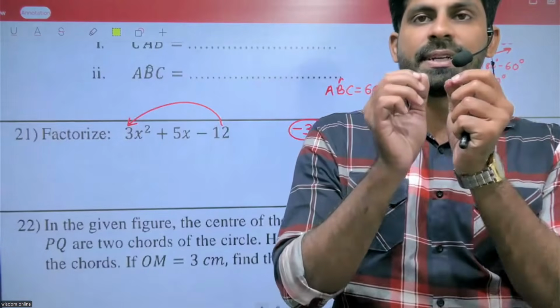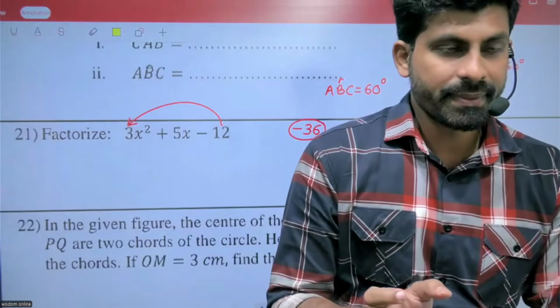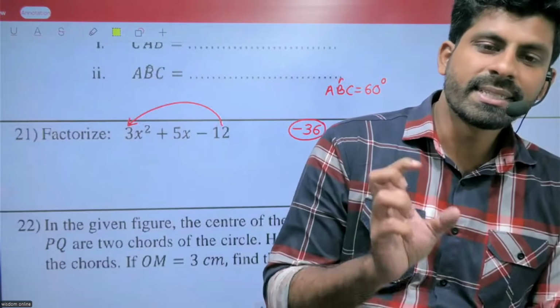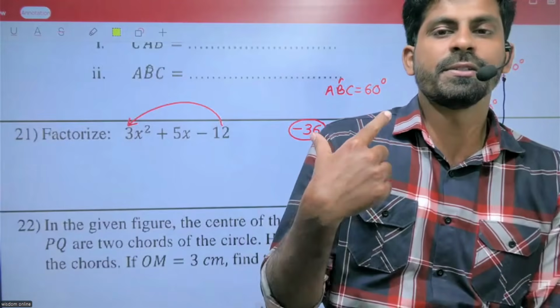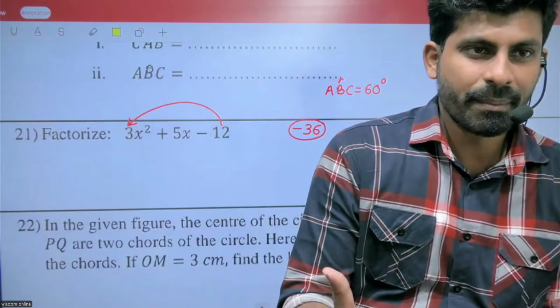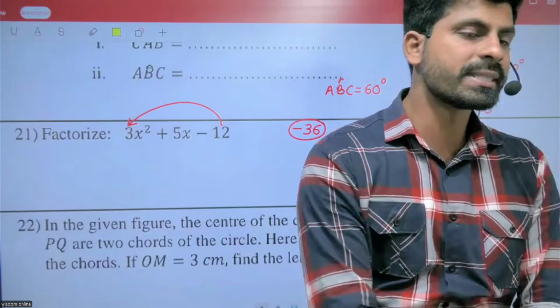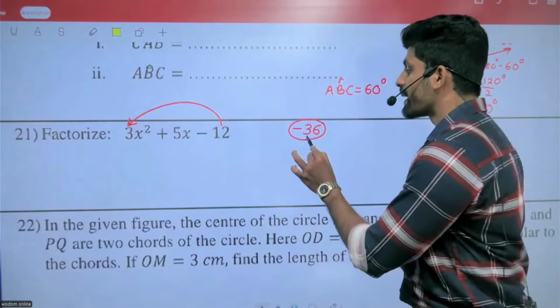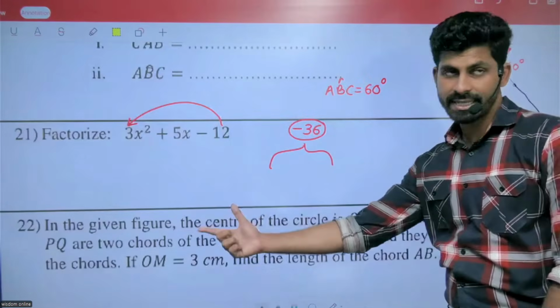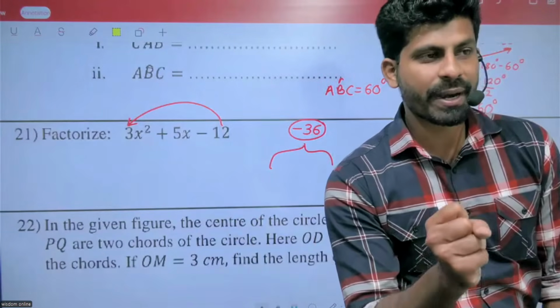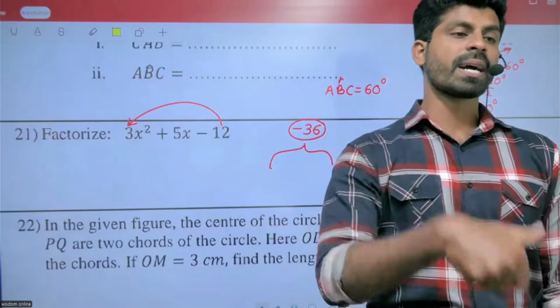Minus means we need to use opposite signs. Plus means same sign. Now here minus, so we have to use opposite signs. So what are the factors? Multiplication should be equal to 36, and subtraction should give 5.